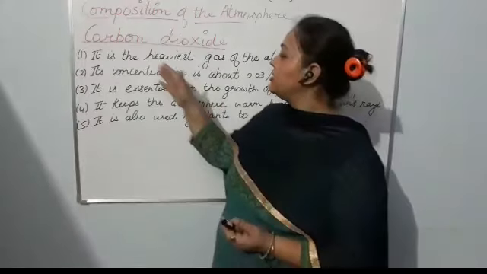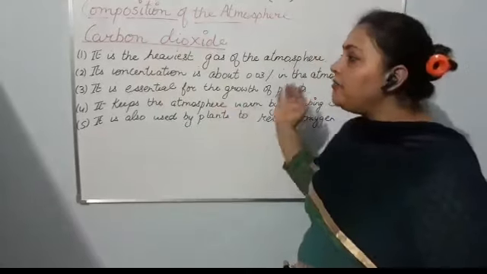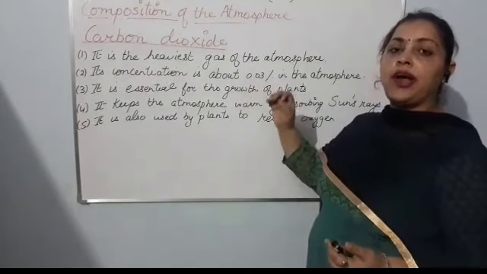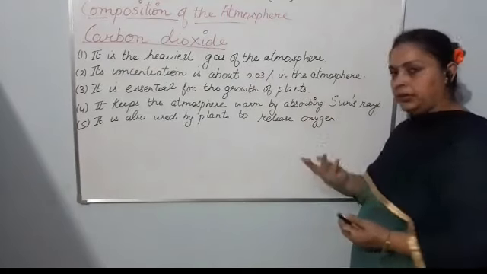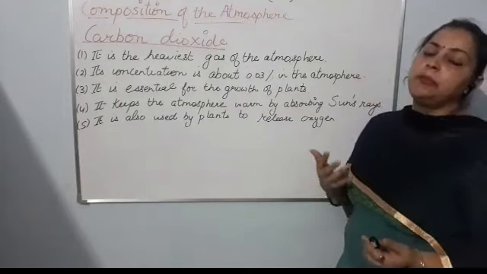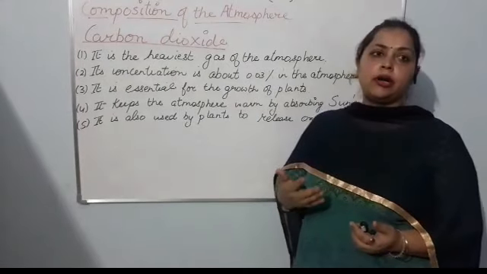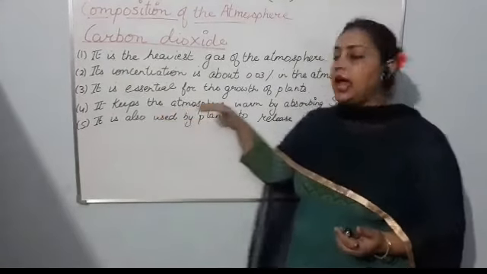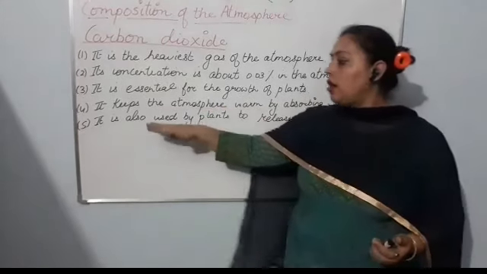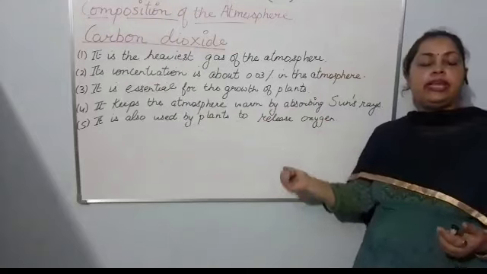The last gas is carbon dioxide. It is the heaviest gas in the atmosphere. Its concentration is about 0.03% in the atmosphere. It is essential for the growth of plants as plants prepare food through carbon dioxide. It keeps the atmosphere warm by absorbing sun rays. It is also used by plants to release oxygen.